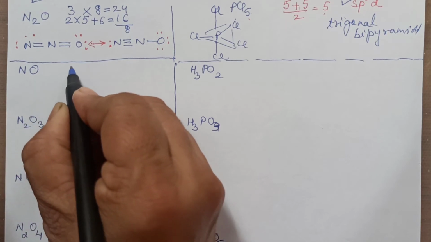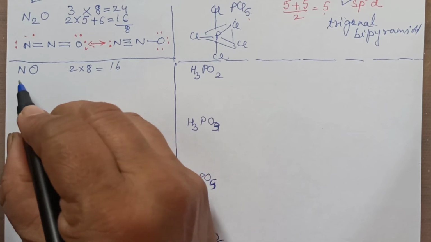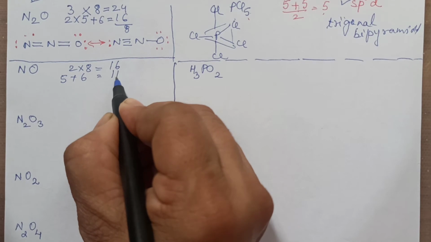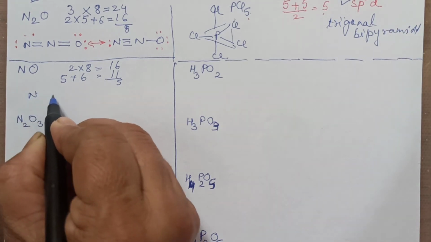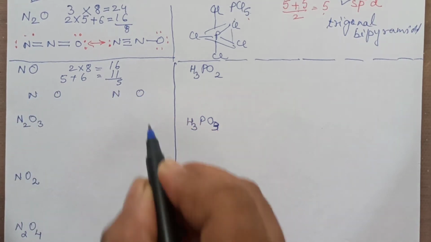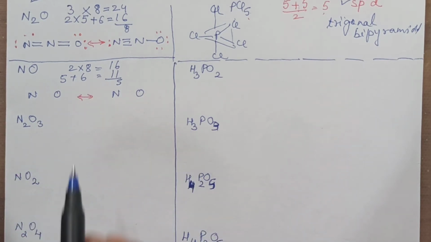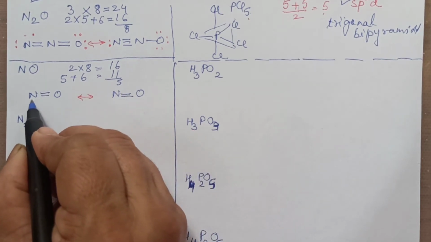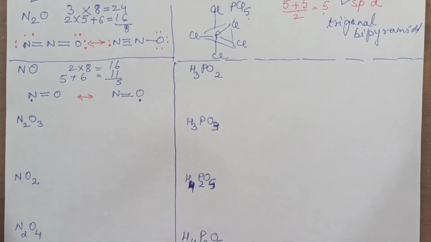There are 2 atoms, and each one has to achieve octet, so 16. How many electrons do they have? Nitrogen has 5, oxygen has 6. So put together 11. You subtract it and you get 5. 5 means we cannot draw 2.5 bonds. So again we will draw 2 possible structures with a resonance of it. And for 5, we will put 2 bonds at least. And since we have to show one odd electron, in one structure we will show the odd electron here, and in the other structure we will show the odd electron here.